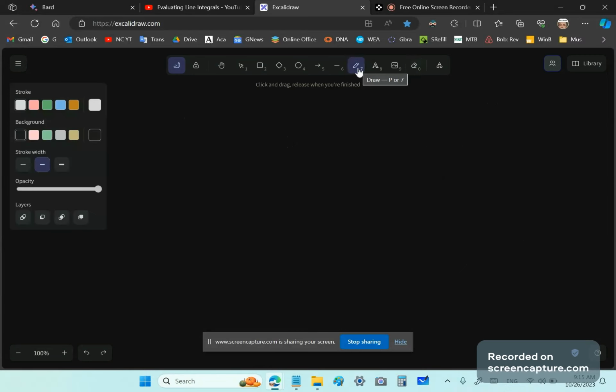Stroke width. I want that stroke width. Let's try this again. I mean, this is incredible. So Professor Dave does not explain these facts. He just rambles on about anti-clockwise being positive and clockwise being negative.